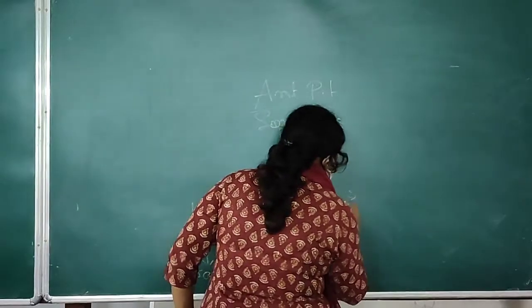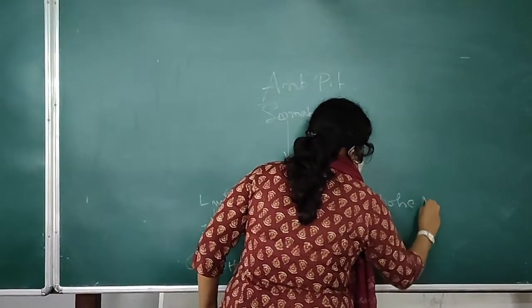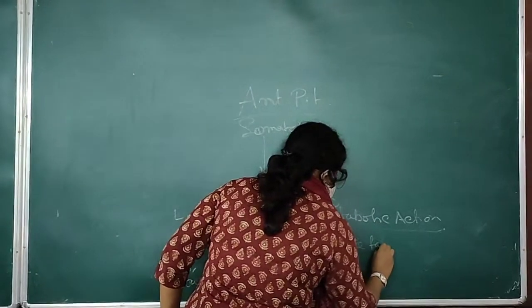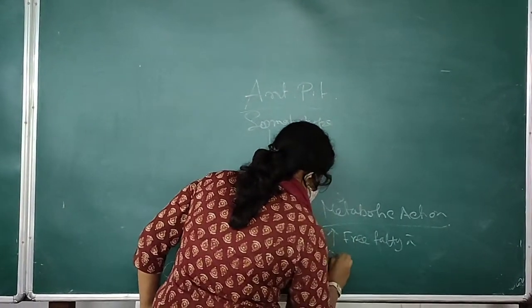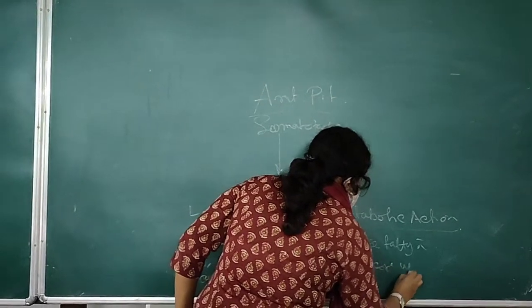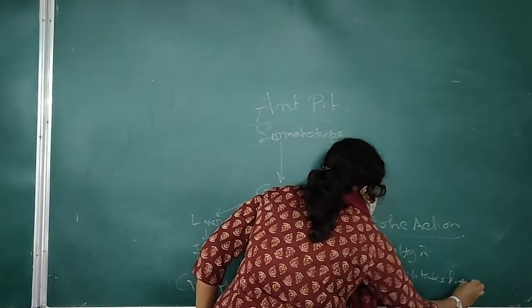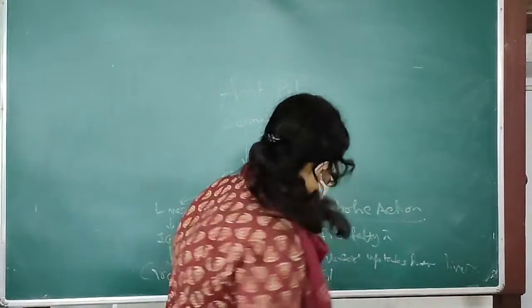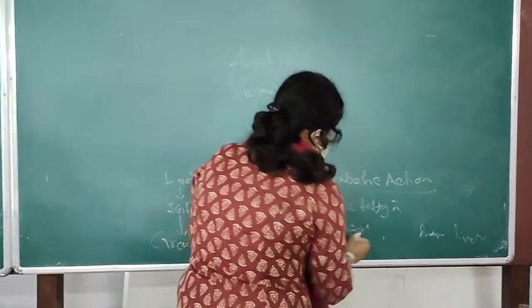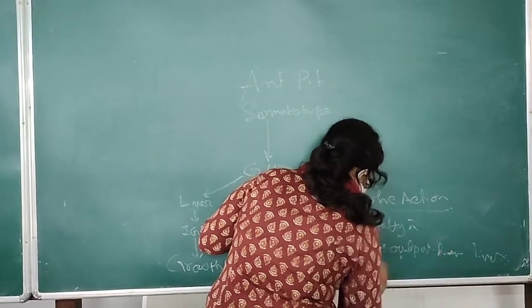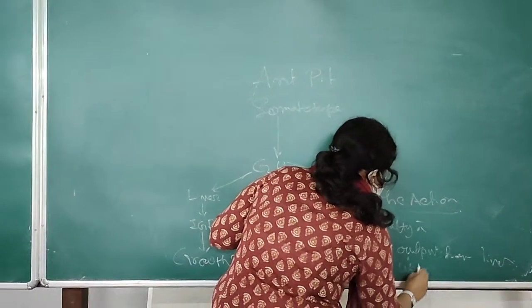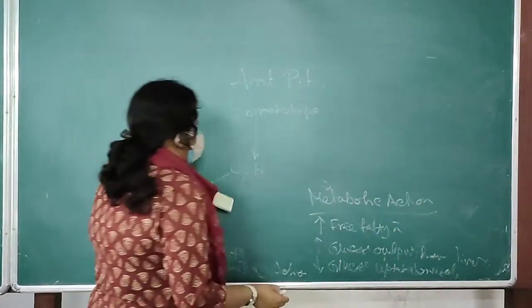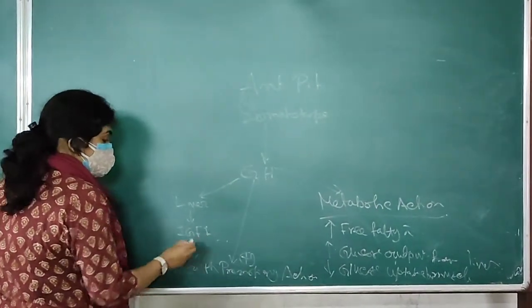Now GH also has some metabolic actions. It increases free fatty acids, it increases glucose uptake from the liver, and it decreases glucose output from the liver, and it decreases glucose uptake by muscle. So GH causes the secretion of IGF-1 from the liver.